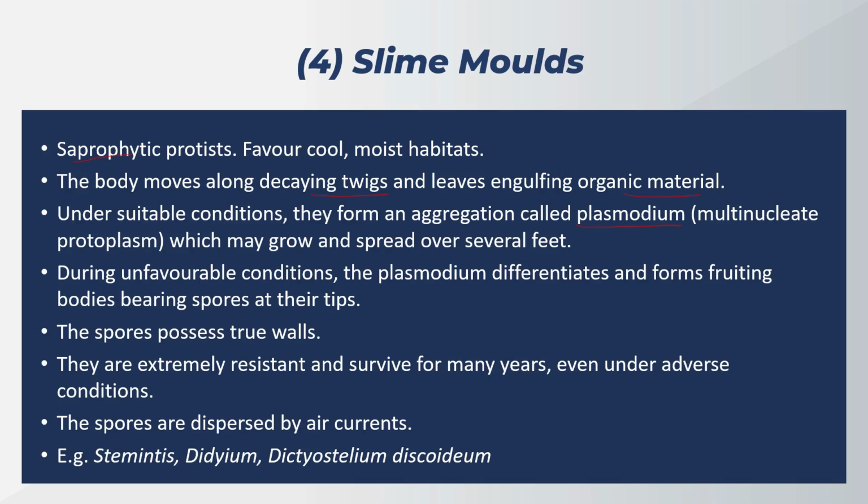Here, plasmodium means a multinucleate protoplasm which may grow and spread over several feet. But when the conditions are unfavorable, the plasmodium differentiates and forms fruiting bodies which bear spores at their tips. The spores are meant for dispersion, so they have true walls which are extremely resistant, and they can survive for many years until the adverse conditions are altered, and with the onset of favorable conditions they will germinate once again.